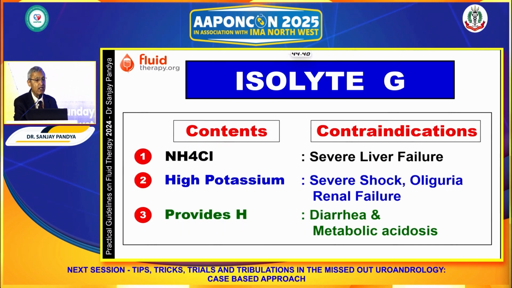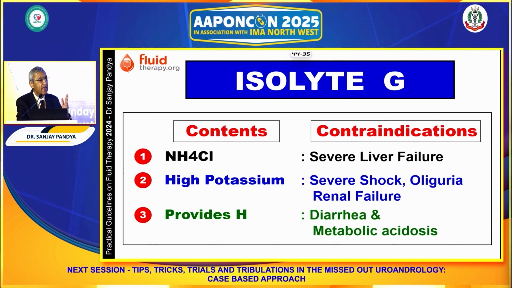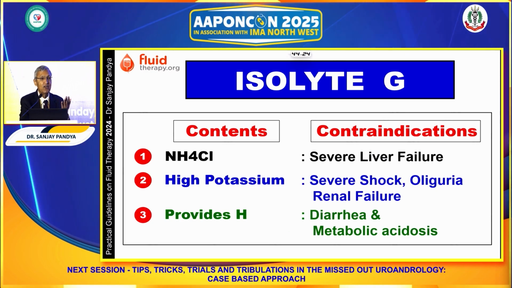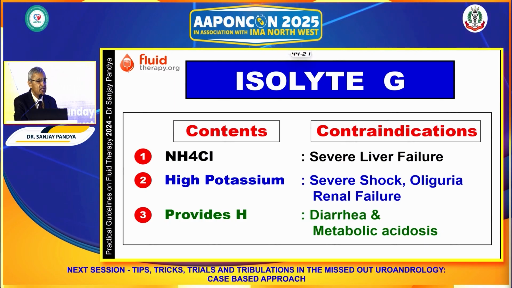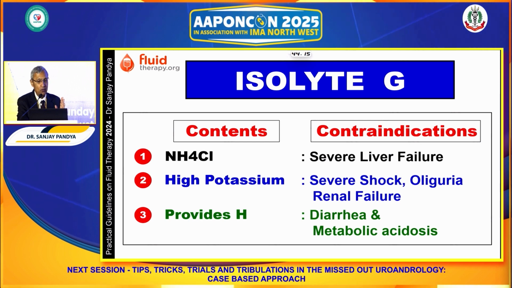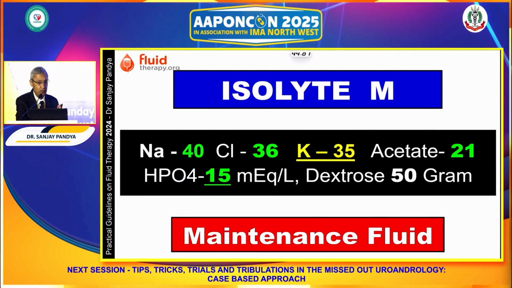corrects metabolic alkalosis. However, the conversion occurs in the liver, and therefore, if the patient has severe liver failure, Isolyte G should not be used because accumulation of the unconverted ammonia carries the risk of encephalopathy. It has 17 milliequivalent of potassium, so if the patient has vomiting with oliguria or shock, it can lead to hyperkalemia. And if vomiting is associated with diarrhea, we don't know which is predominant, and therefore when there is combined vomiting and diarrhea, we shouldn't use this fluid.